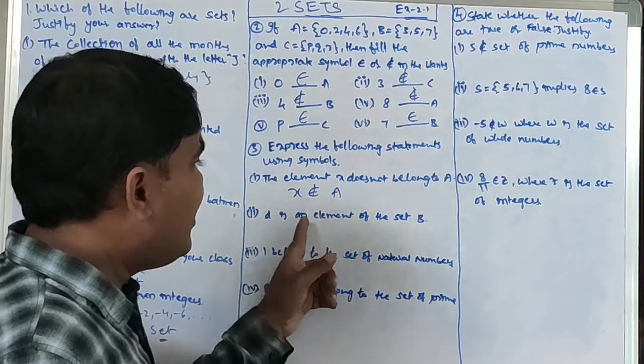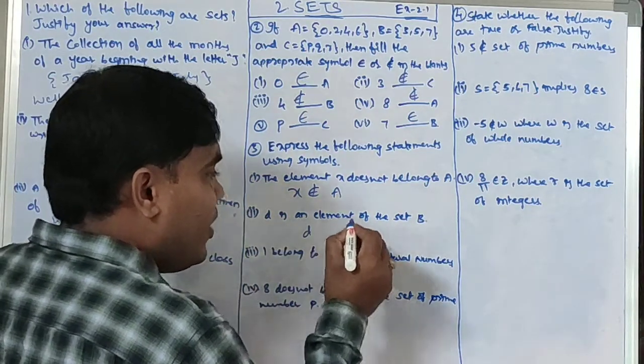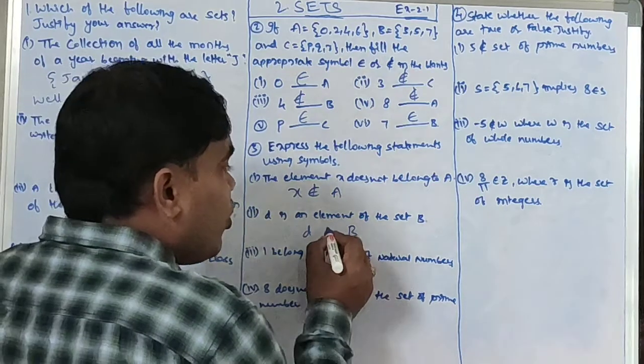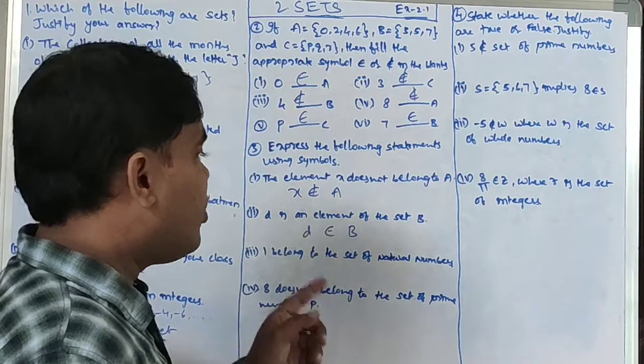Okay. d is an element of set B. It is an element, so we write the belongs-to symbol. If it is not, then a cross.